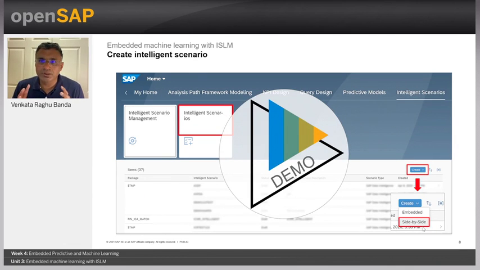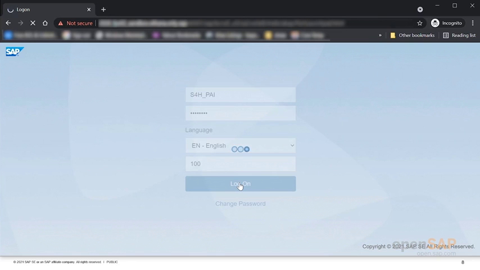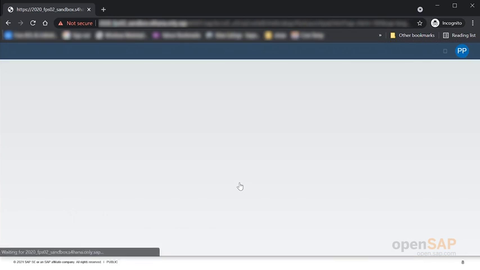So now that you understood where and how these are coming from, let us quickly jump into the system. We have a sandbox system, where I will pick up one of these apps, both the apps, and show how it works. So here I am in the sandbox environment. I have a particular user S4HI, and I have my password, which I am entering. And now I log on into the sandbox system. So this is a Fiori Launchpad.